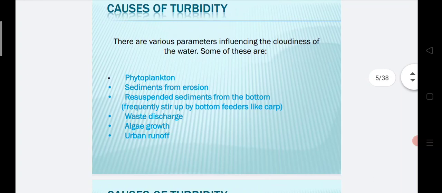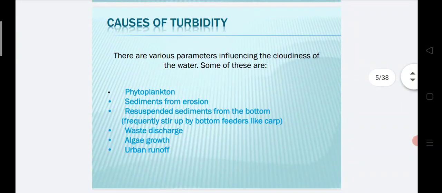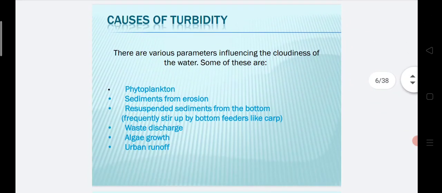Next, we go for causes of turbidity. There are various parameters influencing the cloudiness of the water. Some of these are phytoplankton, sediment from erosion, resuspended sediments from the bottom, waste discharge, algae growth, and urban runoff. These are the main causes of turbidity.